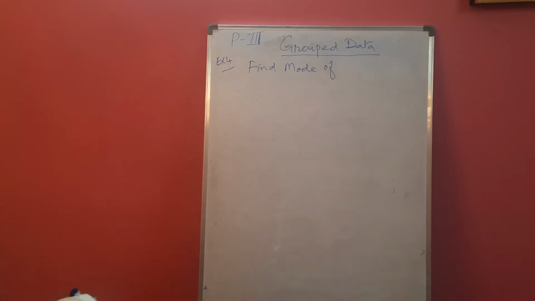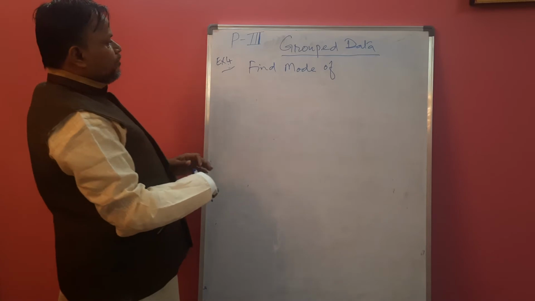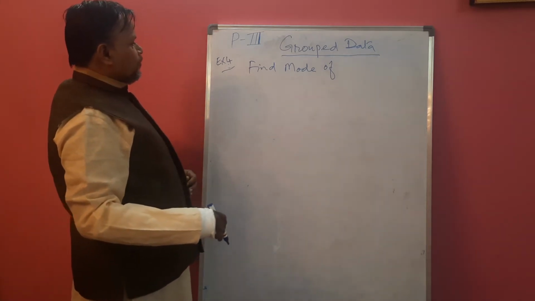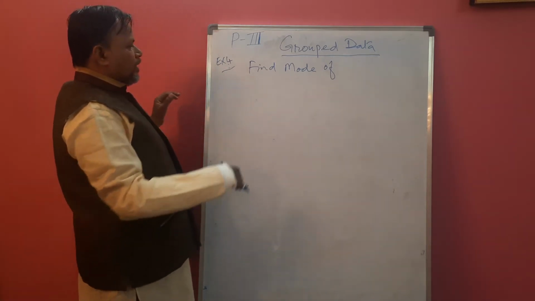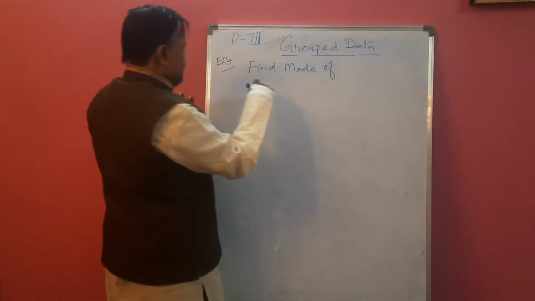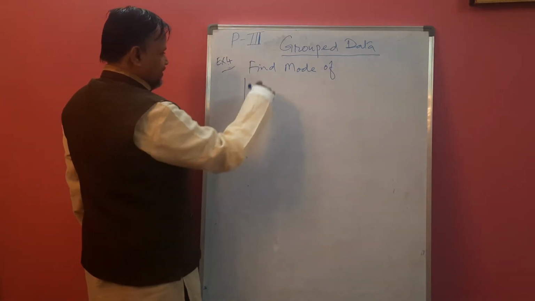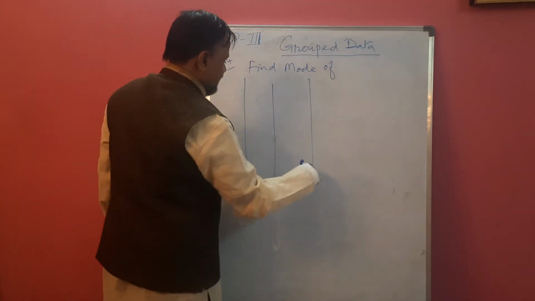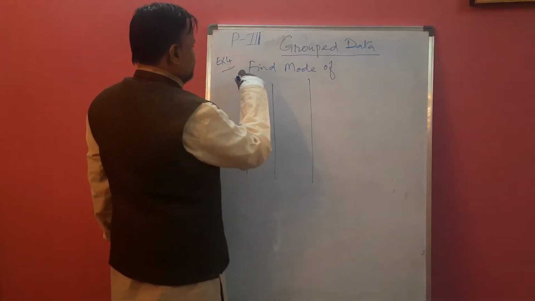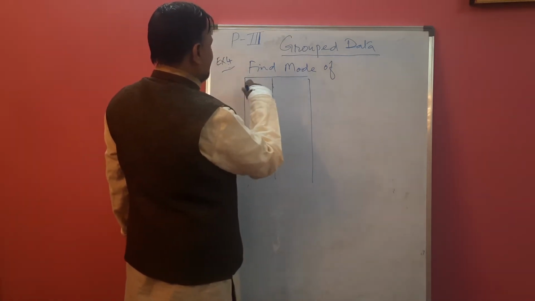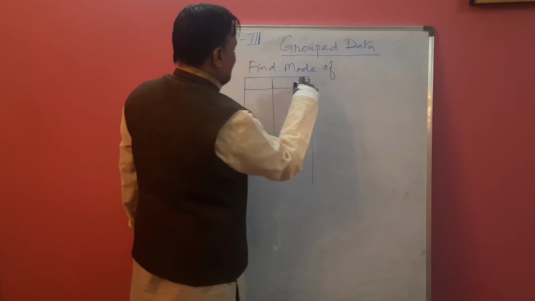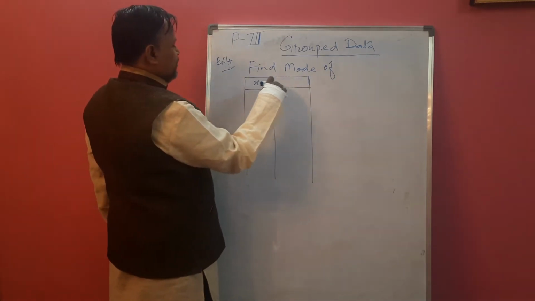Now mode for grouped data. Example 4: find mode. A table will be given like this. It's a simple one, only marks and number of students, or we can say number of observations.